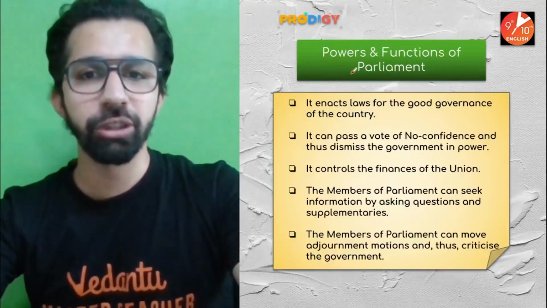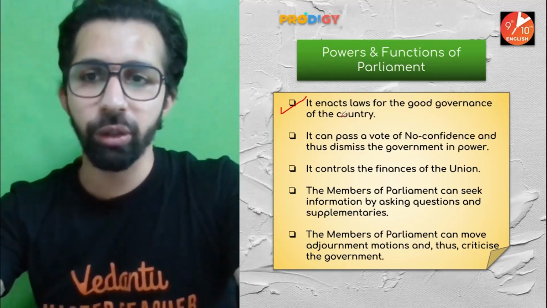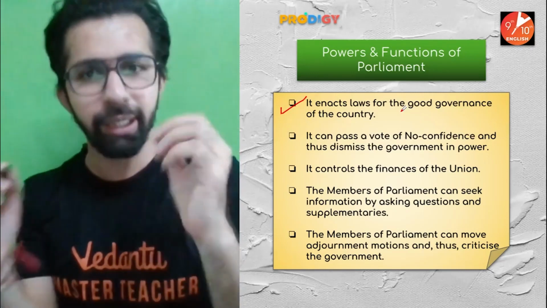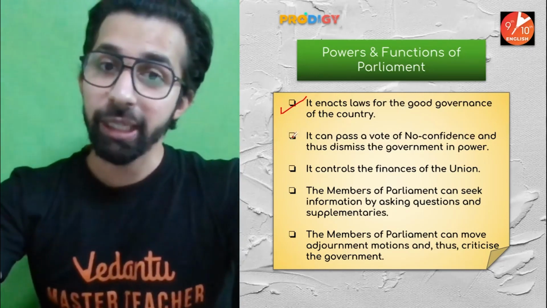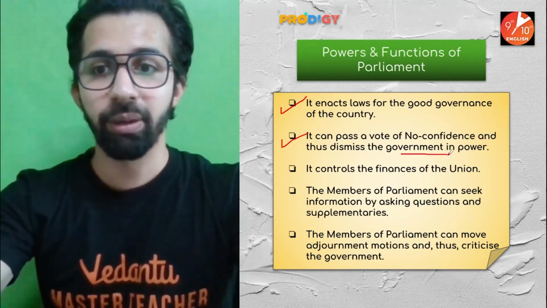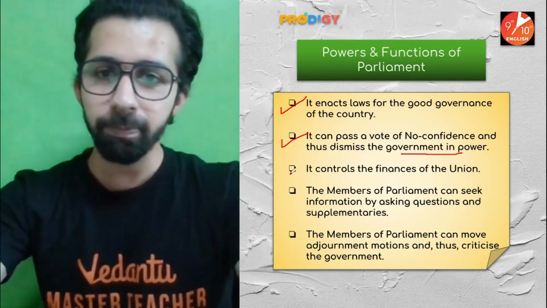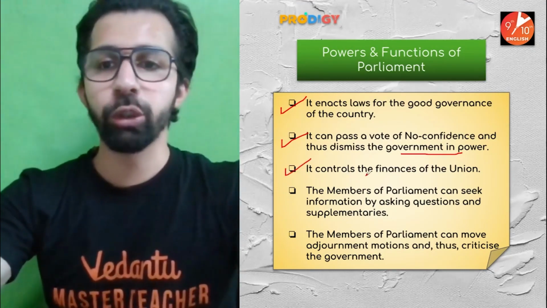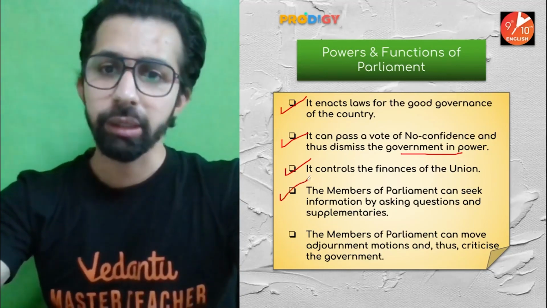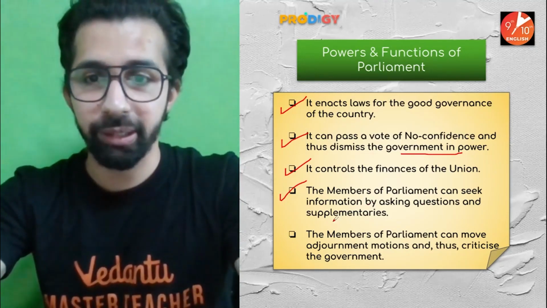What are the powers and functions of Parliament? It enacts laws for good governance of a country. So it makes laws wherein the country should be administered properly. Parliament can pass a vote of no confidence and thus dismiss the government in power, but it is only introduced in Lok Sabha. Parliament controls the finances of the union, so they make the union budget. The member of parliament can seek information by asking questions and supplementaries.